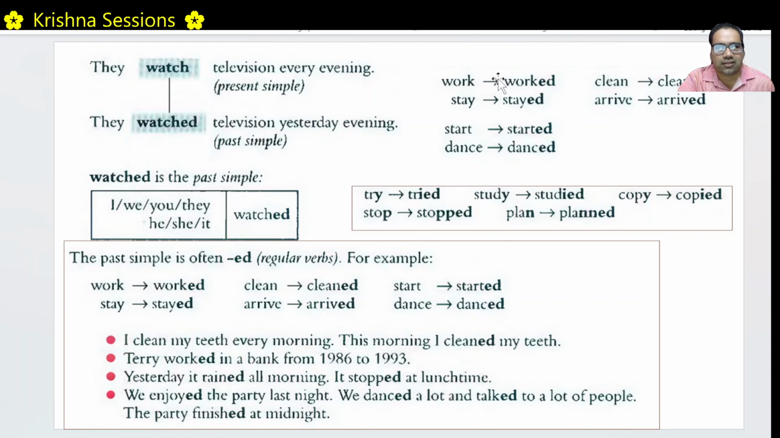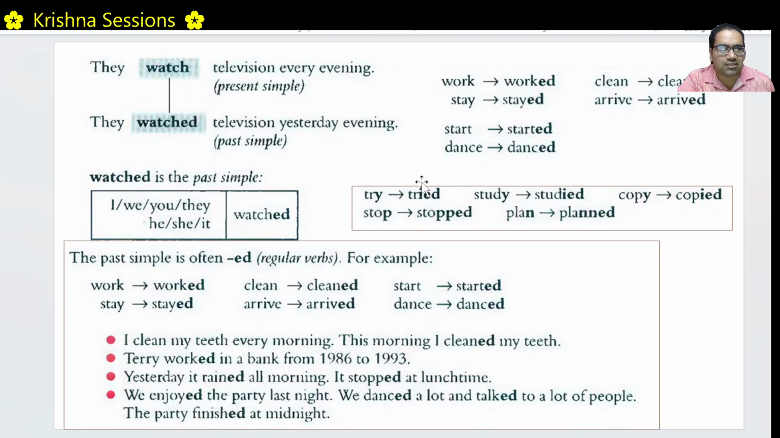If you see these words, what we are just adding is ed. Stay, stayed. Start, started. Clean, cleaned. Arrive, arrived. You just add ed to the regular form of the verb, the normal form of the verb, which is called the infinitive form of the verb. Watch, watched. When you add just ed to that form, these verbs are called regular verbs. The past simple is often ed. These are called regular verbs. We just add ed in all these cases.